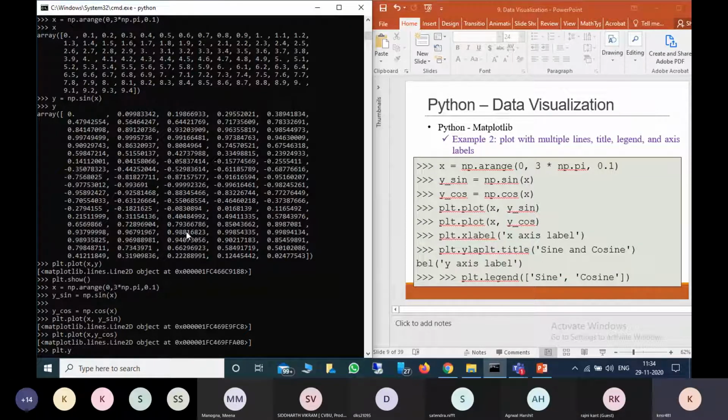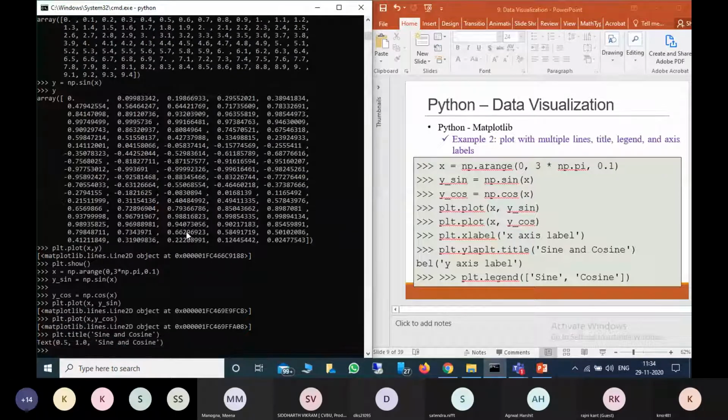Simply you can provide plt.title, sine and cosine. Now I am providing the x label with plt.xlabel, simply x axis.